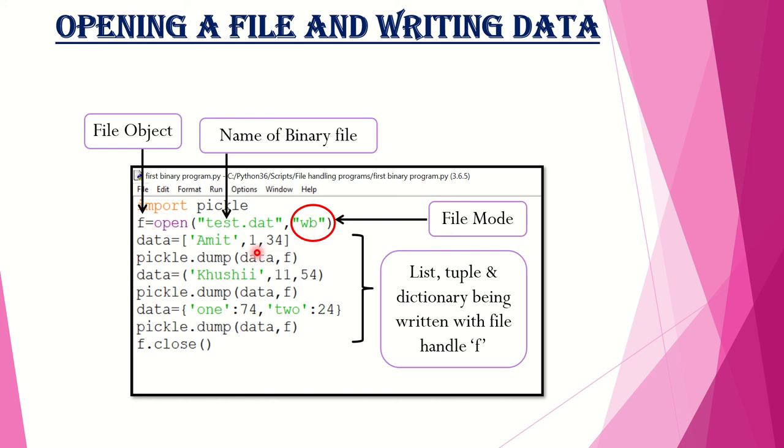So I am now writing a list, tuple, and dictionary to the file. I store the list in a variable data, and then using pickle.dump, I write the data to the binary file. Then I use the tuple, and again using pickle.dump, I write the data to the binary file. Lastly, I choose a dictionary and put it in the data variable, and then I use pickle.dump to write the data in the file.